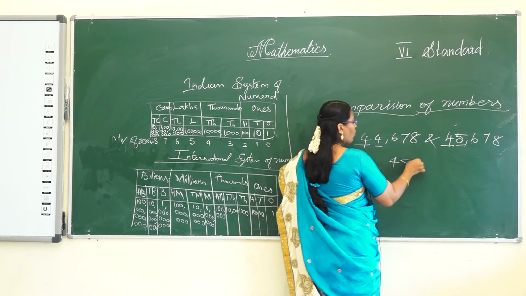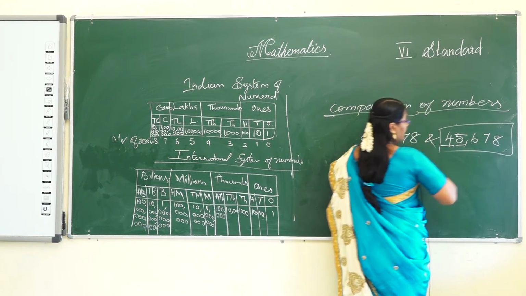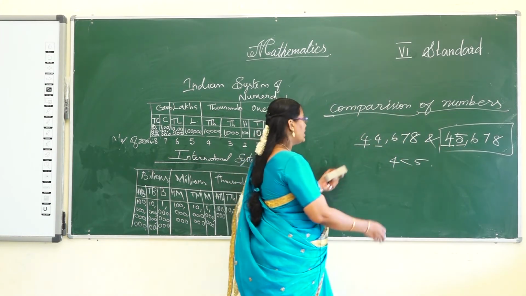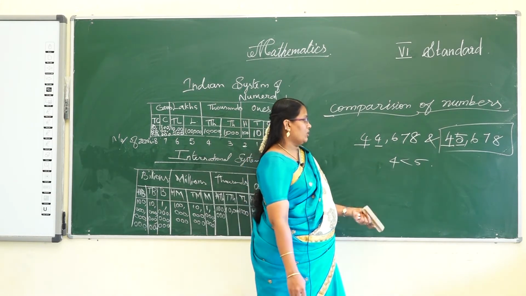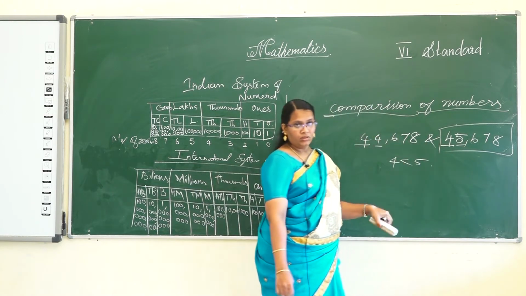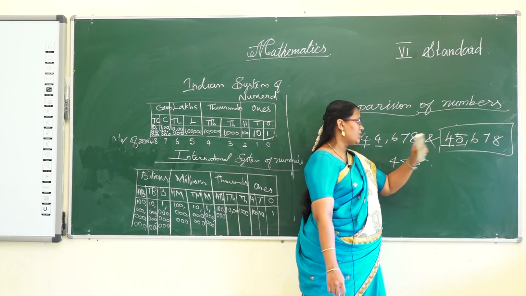Which one is the greatest? 5 is the greatest one. So this is the greatest number. Okay. We can easily identify. In case both values are equal, move to the next digit. Here the next 3 digits are the same in both numbers. So stop this, and the greater number is this one.